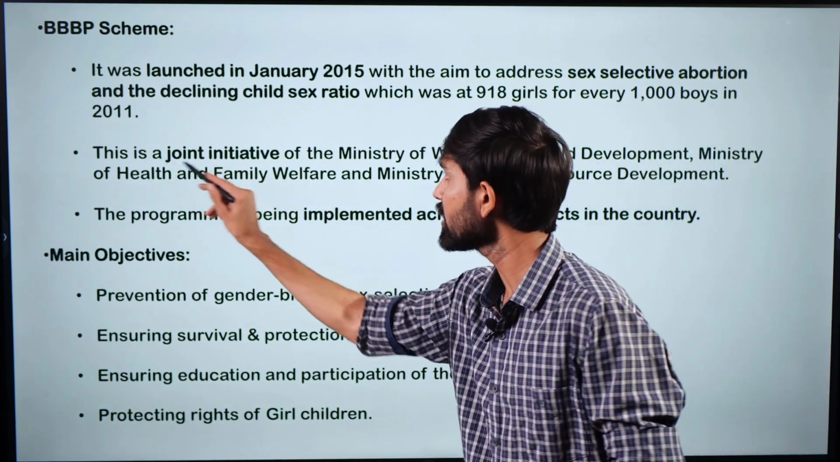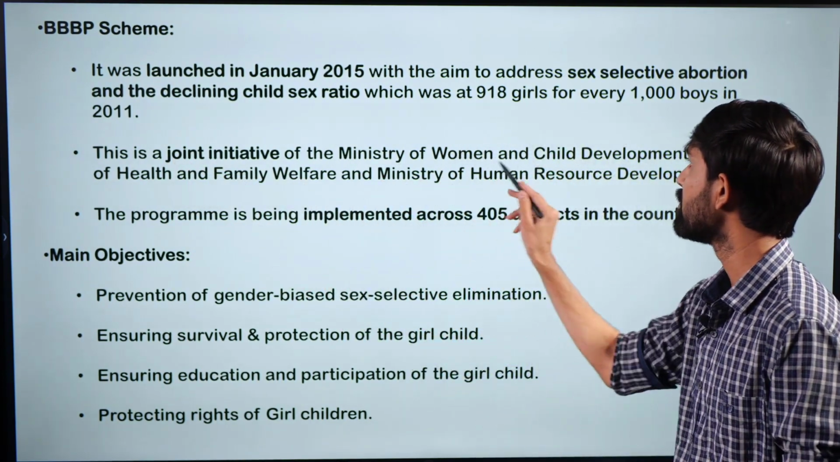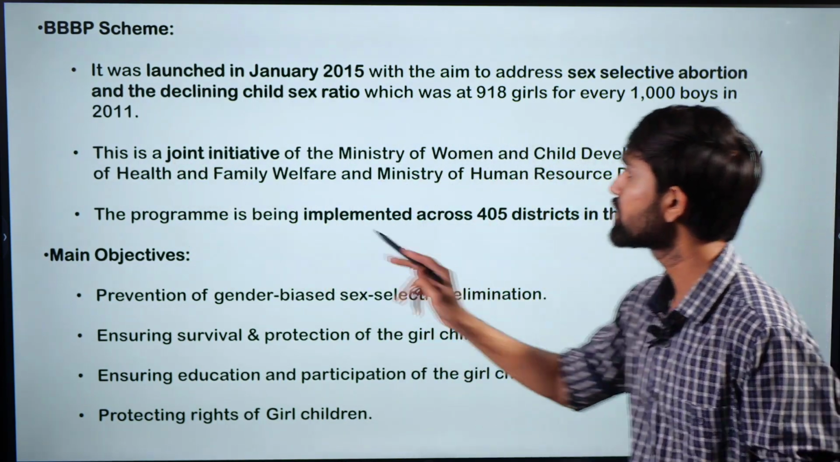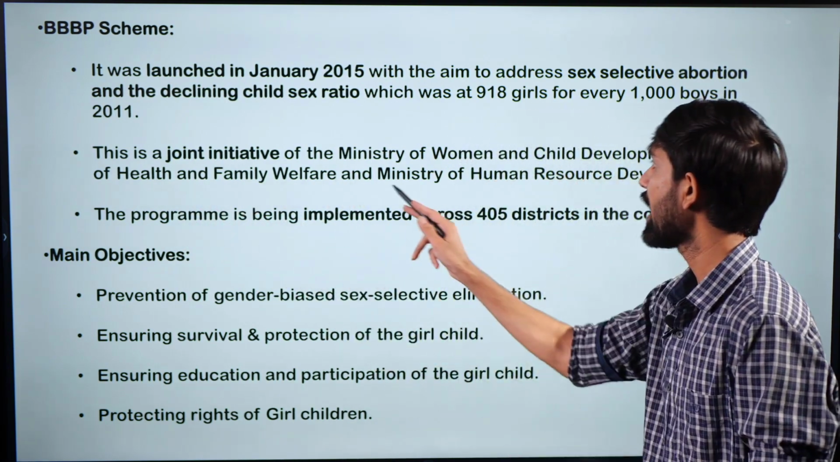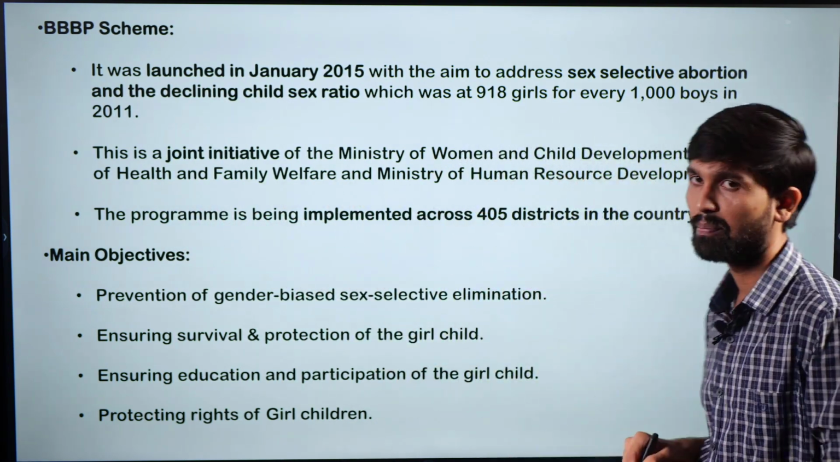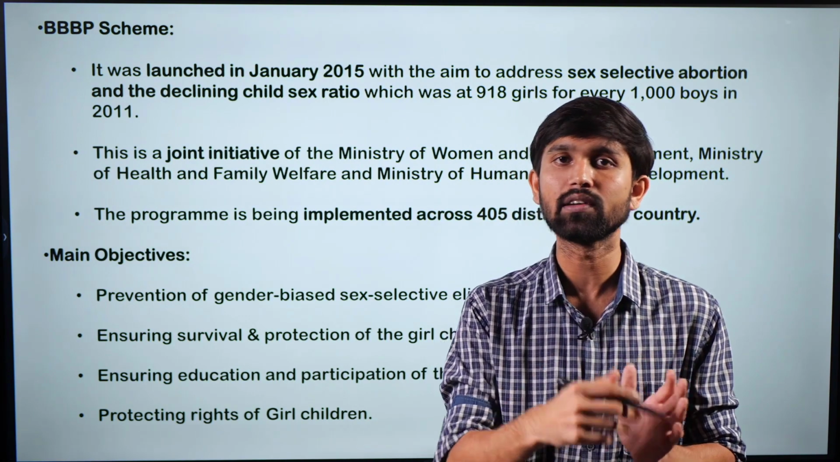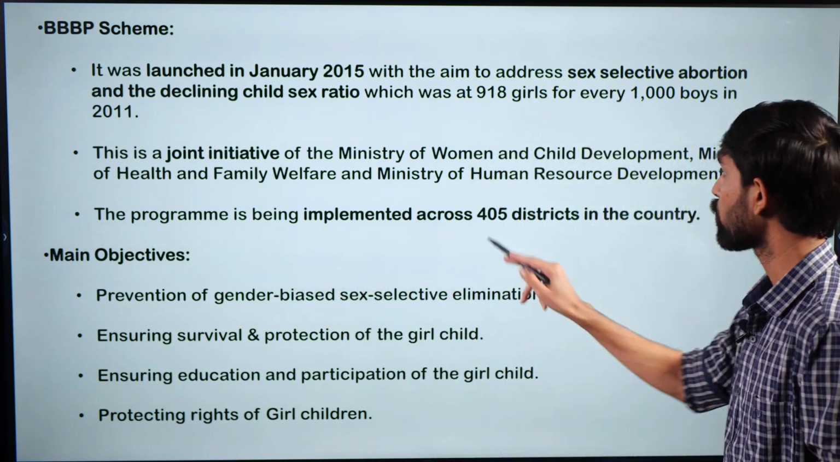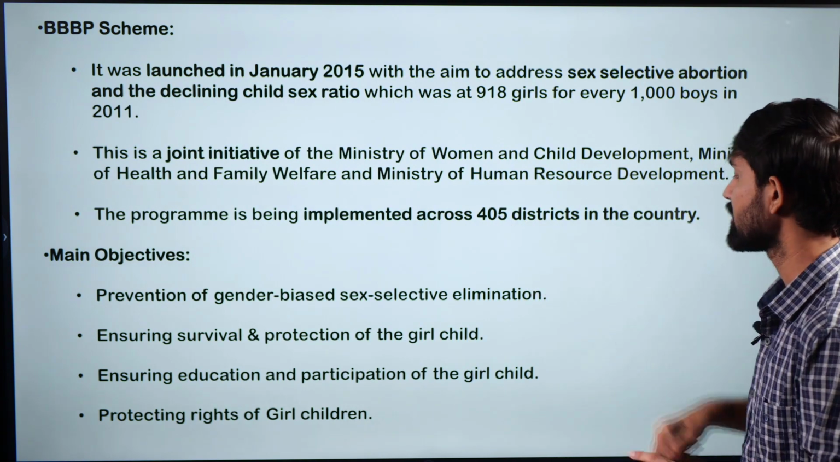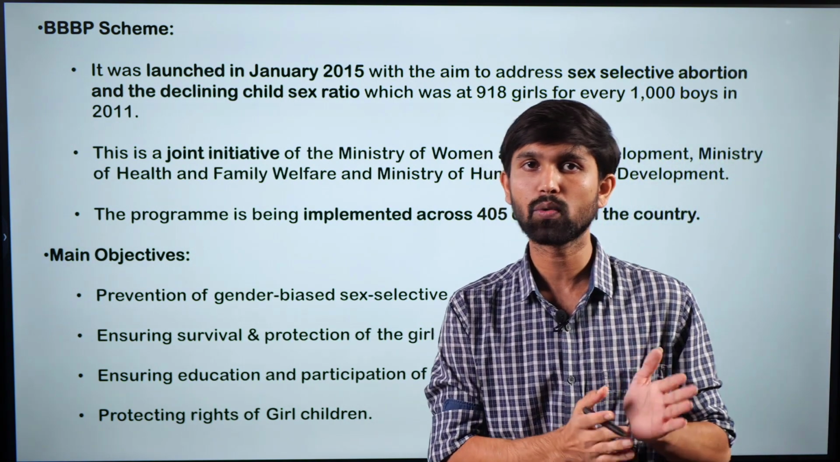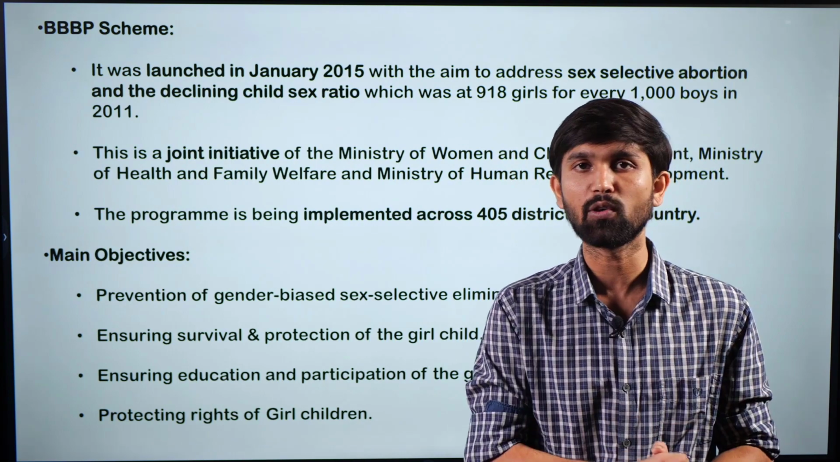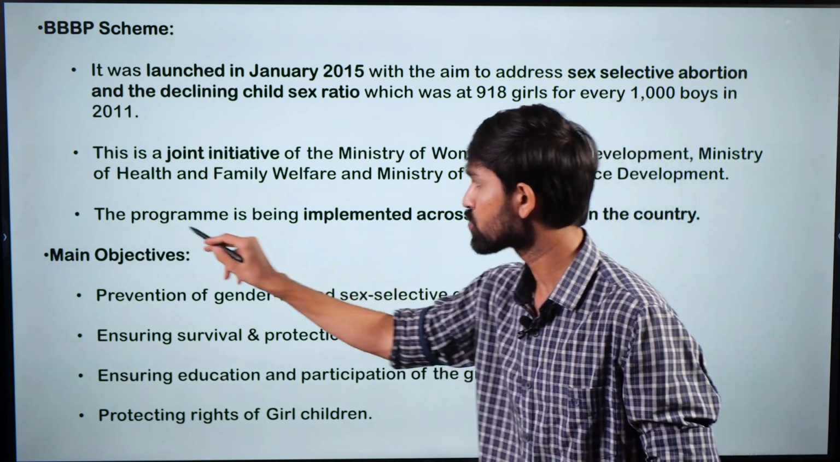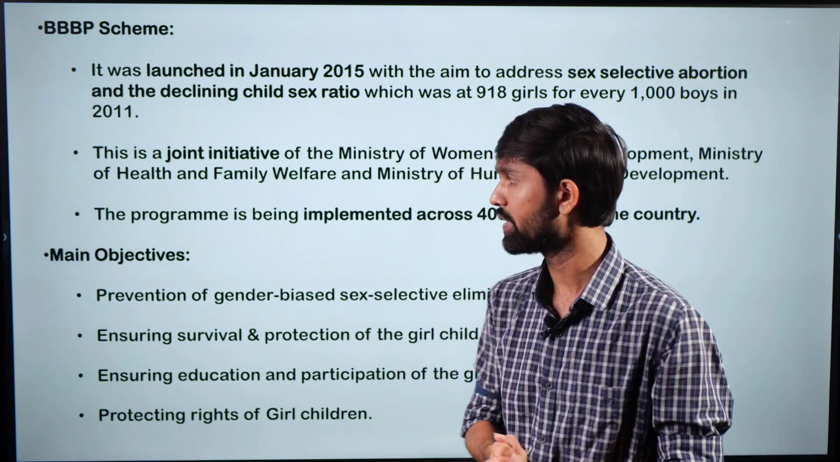It became a joint initiative of the Ministry of Women and Child Development, Ministry of Health and Family Welfare, and Ministry of Human Resource Development. These 3 ministries come together to implement this scheme, right? And this program is being implemented across 405 districts in the country. A recent announcement also came with respect to this scheme, which was expanded to other districts of India as well.